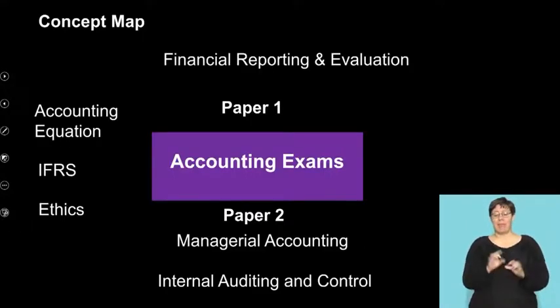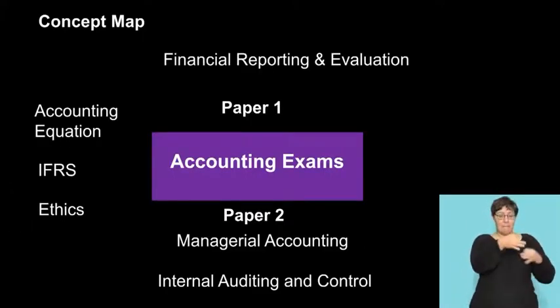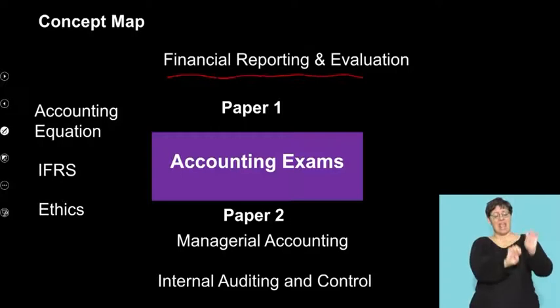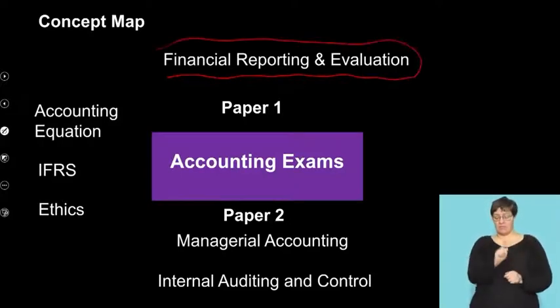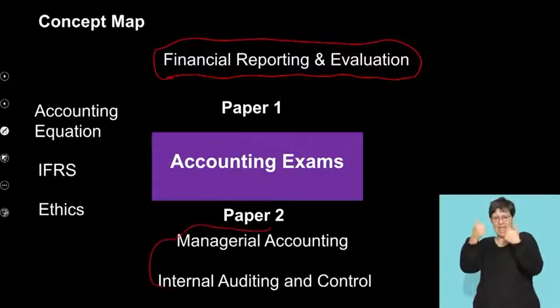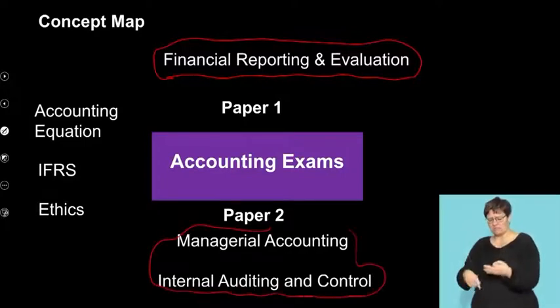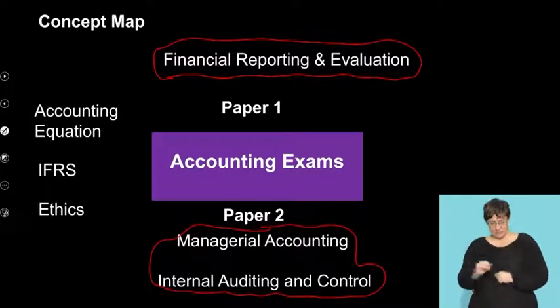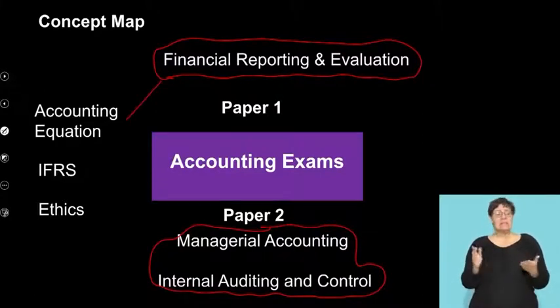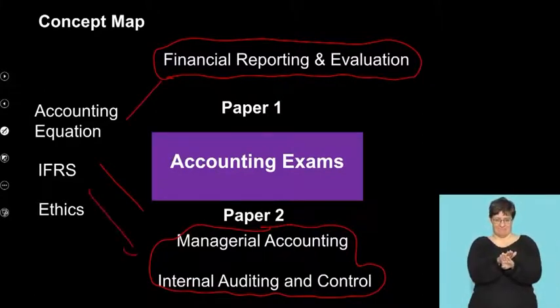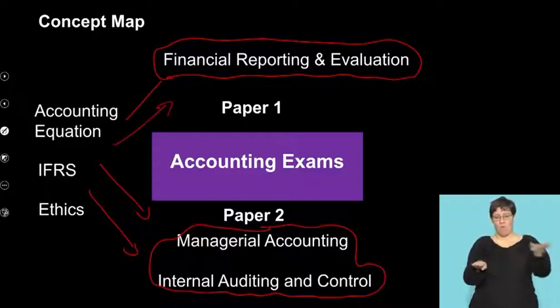When you're dealing with your exams, remember paper 1 will always deal with your financial reporting and evaluation, okay? Whereas paper 2 deals with managerial accounting, internal auditing, control, etc. However, you're going to find that within your paper, you can get an overlap of these sections into paper 1 and into paper 2.